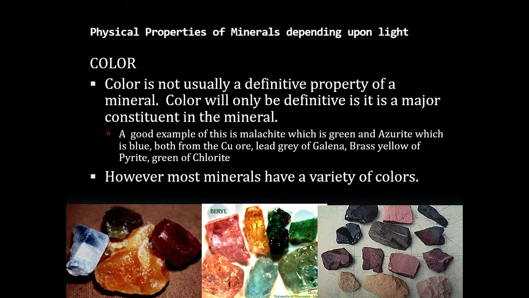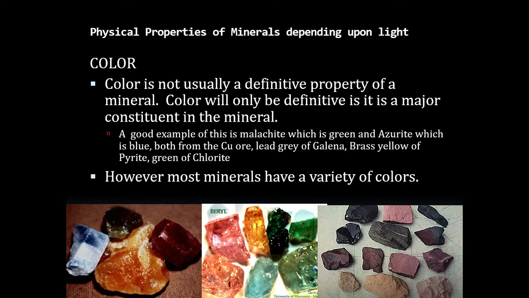If you see a black mineral, that means the mineral has absorbed all light wavelengths. If you see white, that mineral has reflected all wavelengths of light. If you see blue, the blue mineral has reflected the blue wavelength and absorbed all other wavelengths of VIBGYOR. Whatever color you see, that color's wavelength is reflected from that body, and the other wavelengths are absorbed by it. Because of that, we can see different colors in minerals.